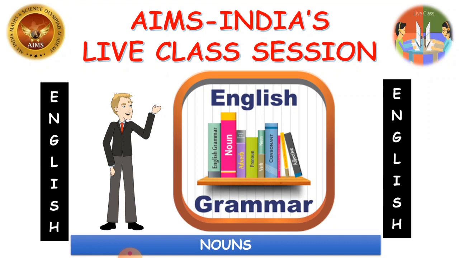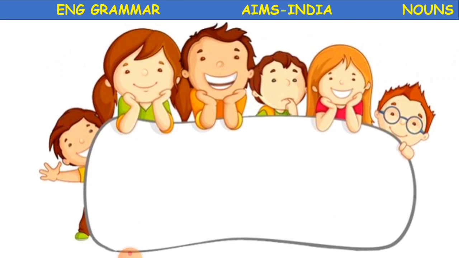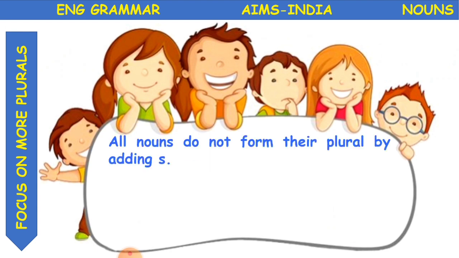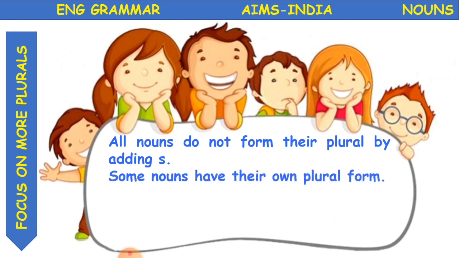So today from English grammar we are going to continue with nouns. Okay children, yesterday we learned that we have some singular and plural forms of nouns which end with s, es and some other letters. Apart from that, we also have some nouns which do not end with s.